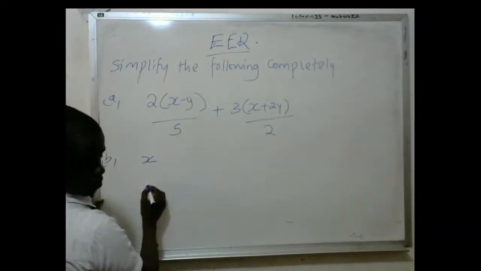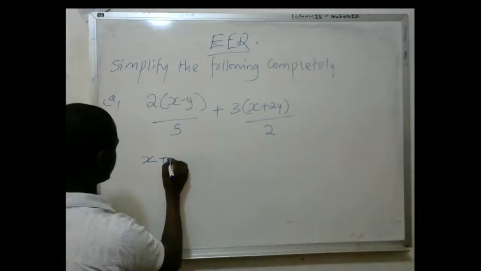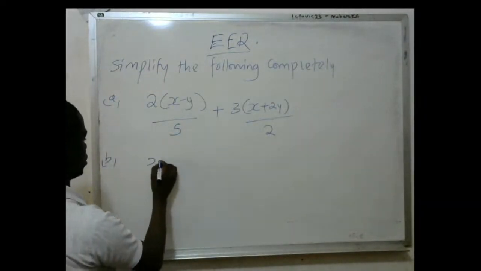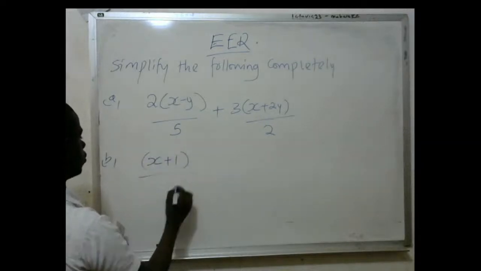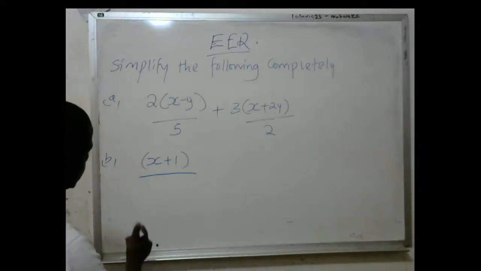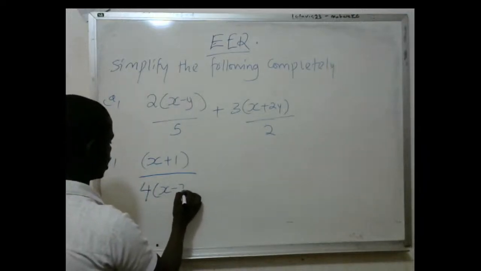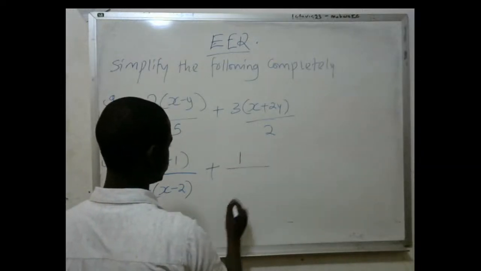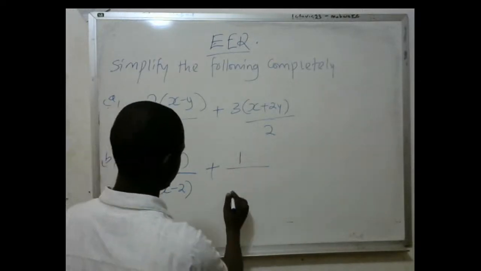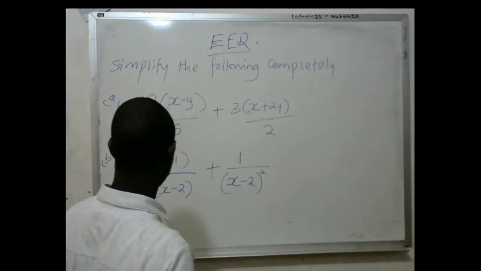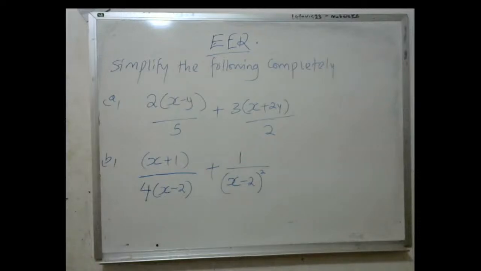Part B: x plus 1 over 4 into x minus 2, plus 1 over x minus 2 squared.